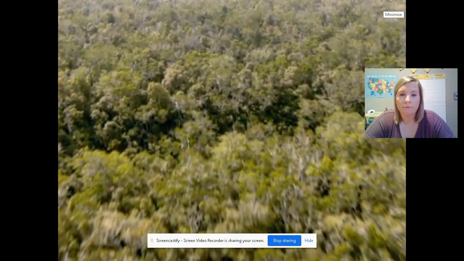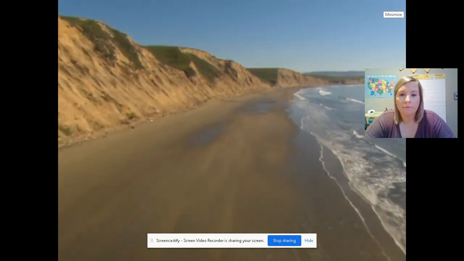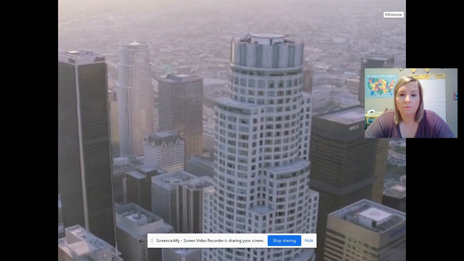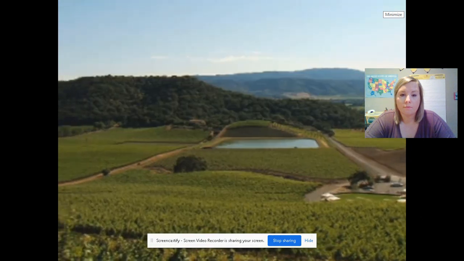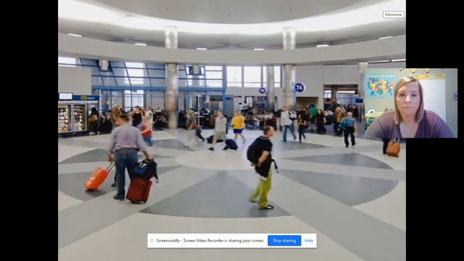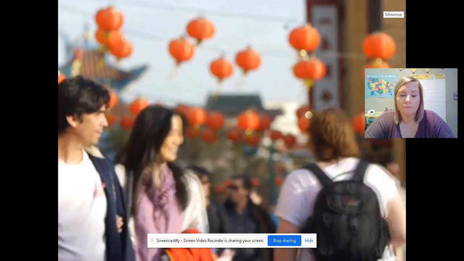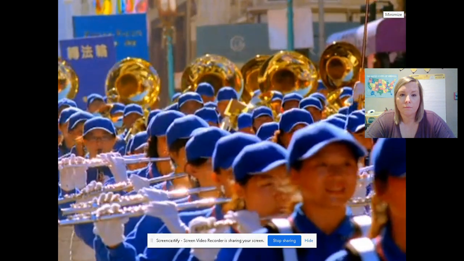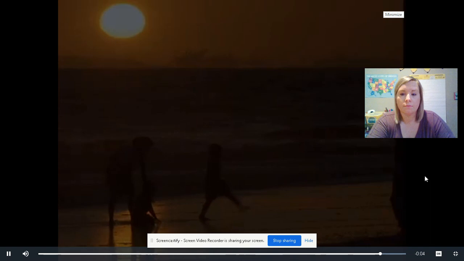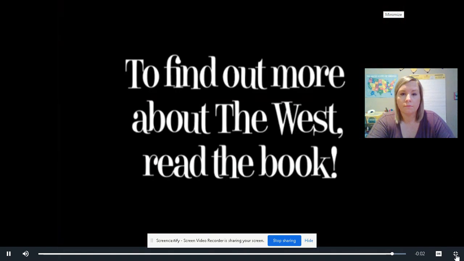coast. There are dense forests, beautiful beaches, and bustling cities like Los Angeles, the second largest city in the United States. With a wealth of natural resources, the West has long drawn people from across the United States and from countries around the world. Today, they help make the culture of this region as varied as its land. To find out more about the West, read the book.